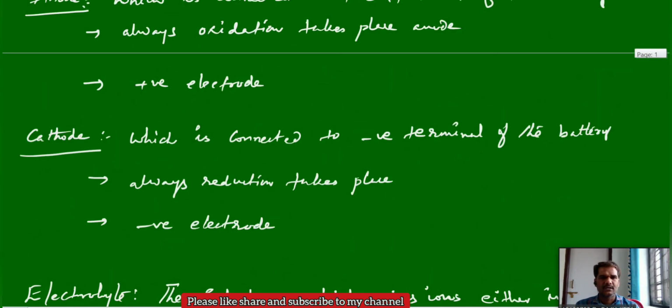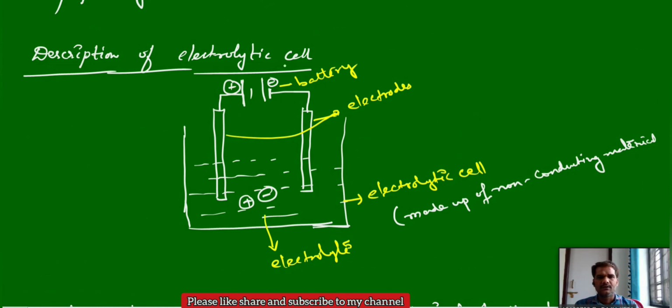The electric current is responsible for breaking the electrolyte. Under its influence the ions migrate to the opposite electrode. The negative ion moves towards the positive electrode.